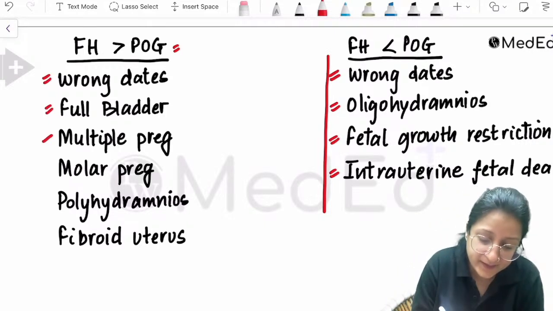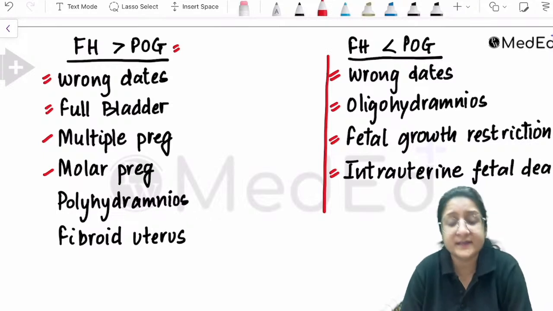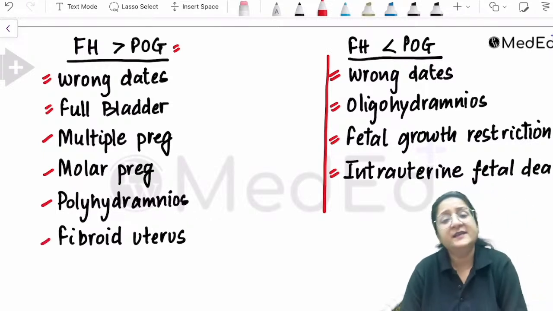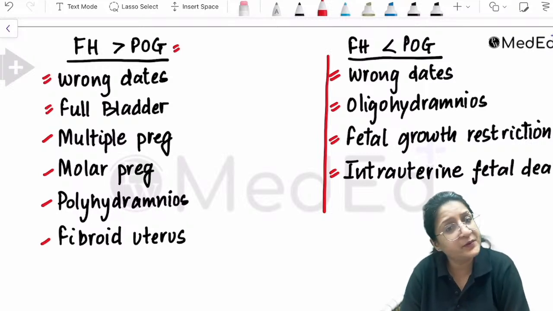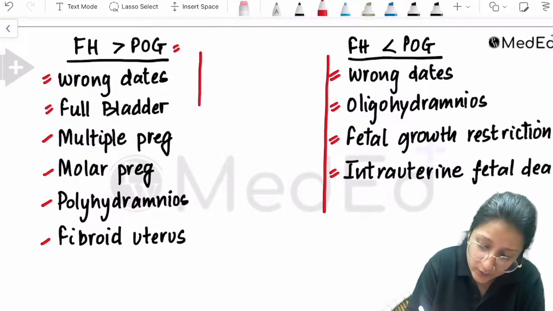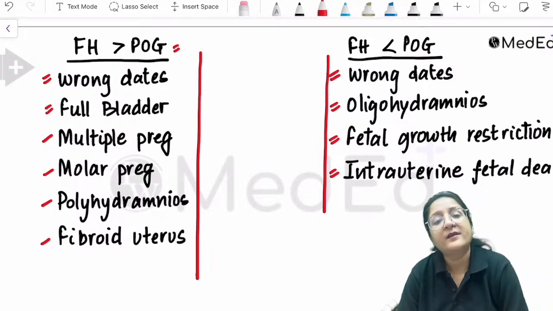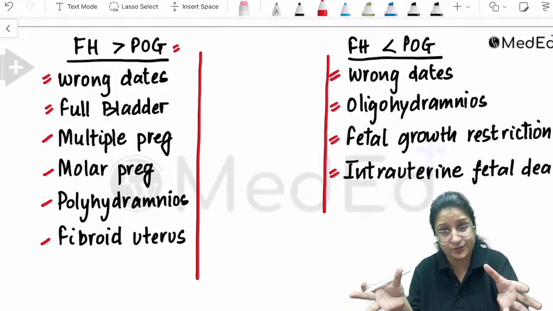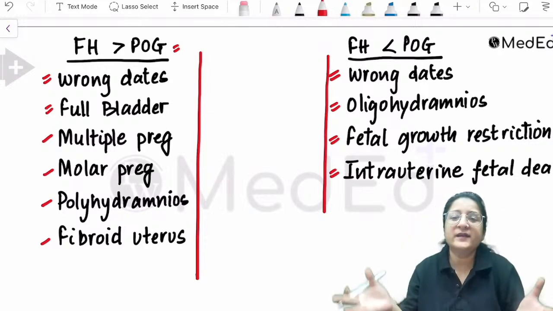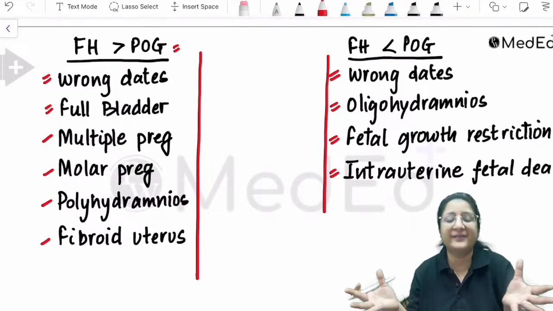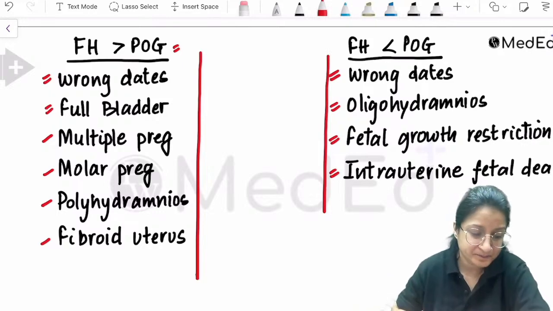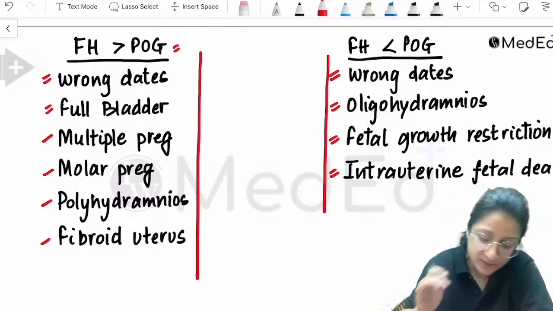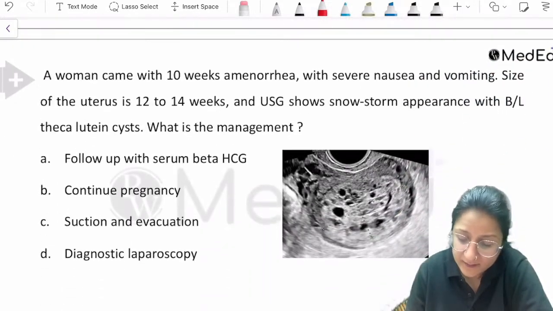If you have multiple pregnancy, a molar pregnancy, excessive amniotic fluid, or a fibroid uterus, these are all causes of fundal height more than the period of gestation. You can find out by an ultrasound, right? So first an ultrasound will help you make a diagnosis. Ultrasound makes logical sense before we do anything else. Okay, fine. Let's have a look at the next question.